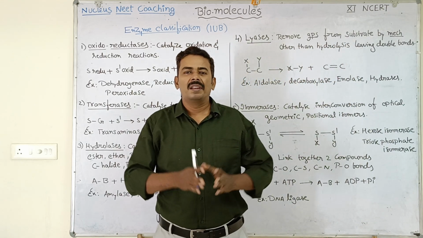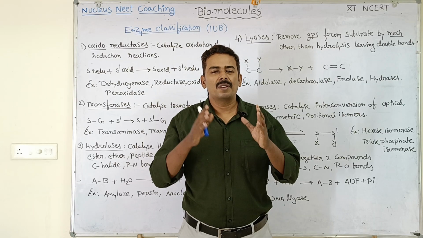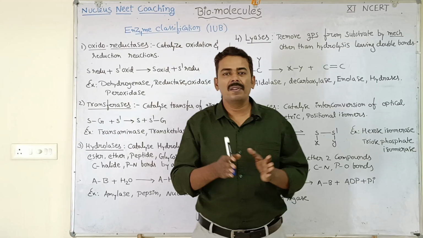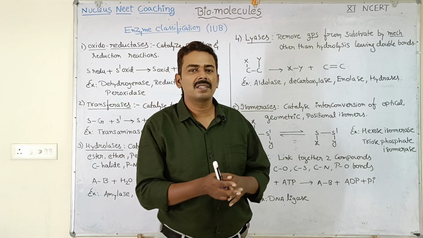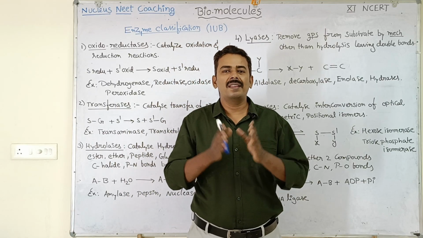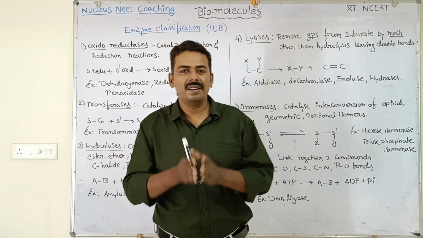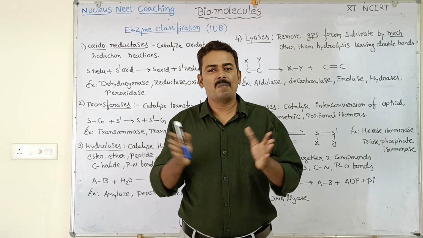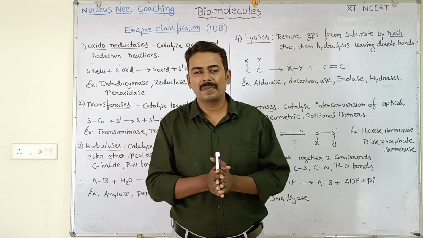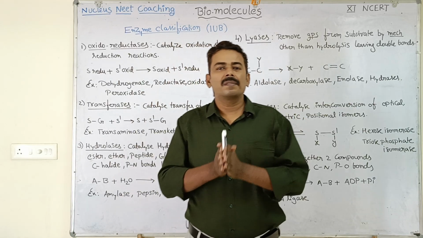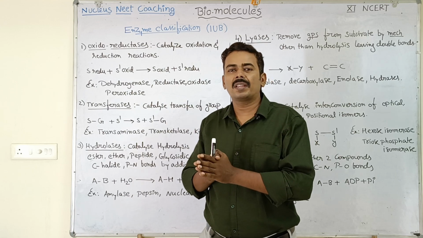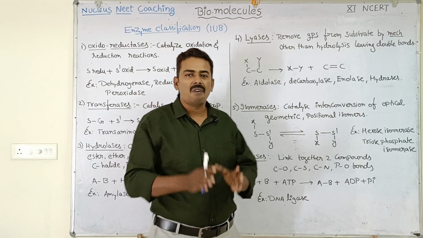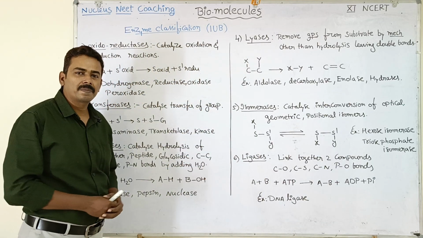Already you may be knowing different types of enzymes which you have studied in human digestion, and also the enzymes which are involved in the respiration process like glycolysis and Krebs cycle. You may also know the enzymes involved in the dark reaction of photosynthesis, like Rubisco enzyme, phosphoenol pyruvic acid carboxylase, etc. Right? So if you study the reactions these enzymes catalyze, all these enzymes present in living organisms fall under 6 categories.